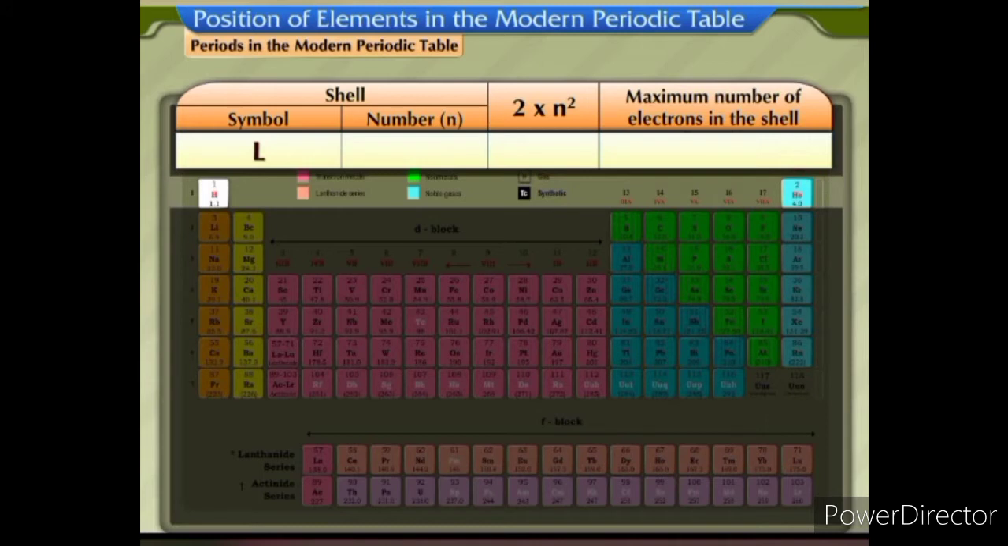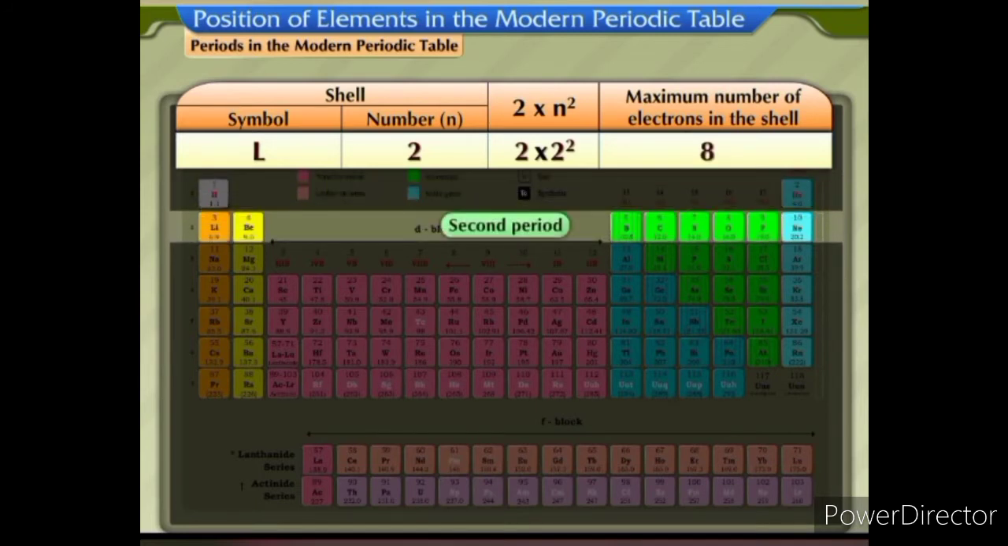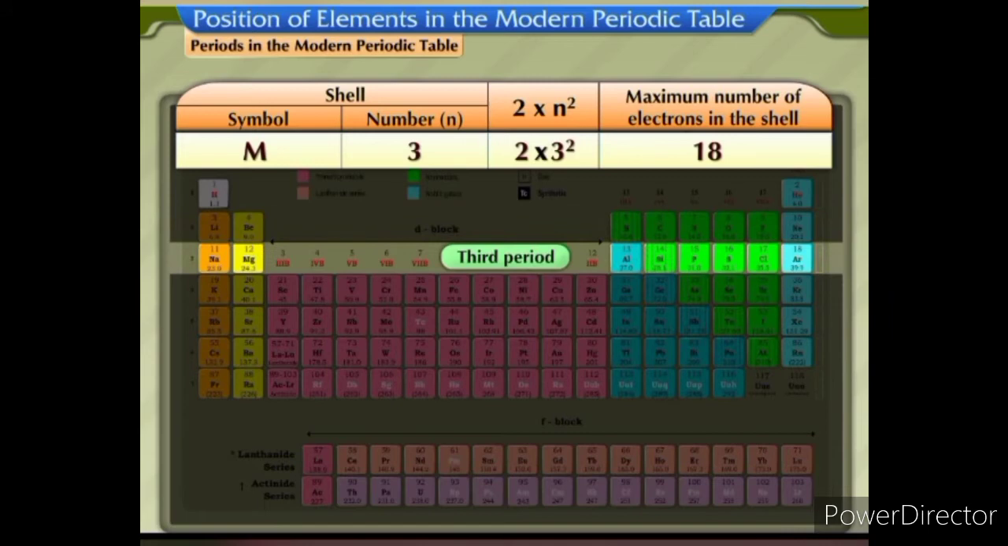L shell is the second shell, so the value of n is 2 and the number of electrons is 8. Therefore, the second period will contain 8 elements. M shell is the third shell, so the value of n is 3 and the number of electrons is 18. But since the outermost shell can have 8 electrons, the third period contains 8 elements.